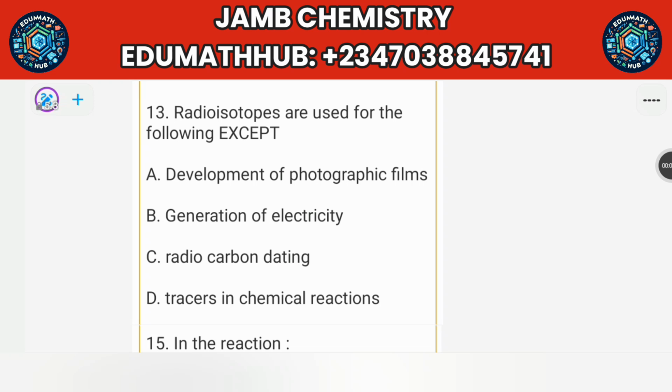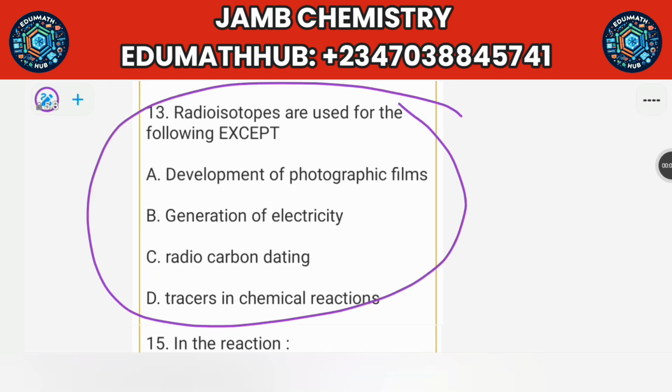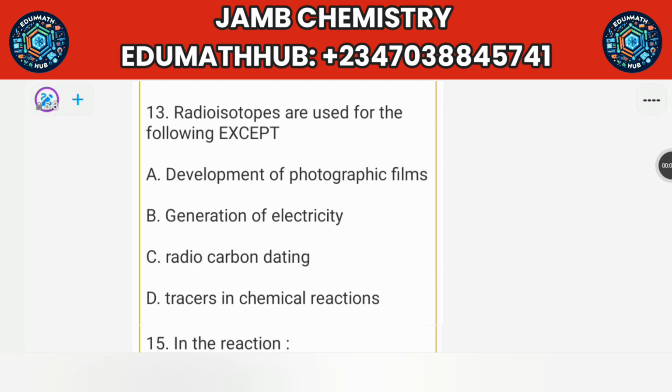Radioisotopes are used for the following except. They're just talking about radioactive elements. What are they used for? They can be used for generating electricity. That's true. They can be used as tracers. Tracers is when maybe there's a broken pipe and you want to know where the pipe is broken. You can apply a radioactive element there, and it will give out some radiation at that particular point. You know that this part is leaking.